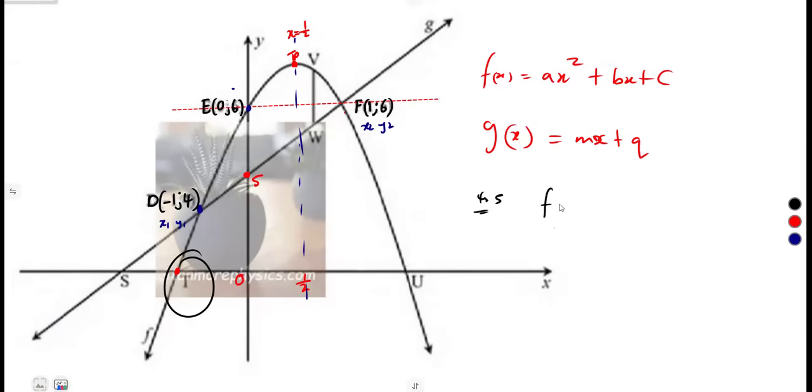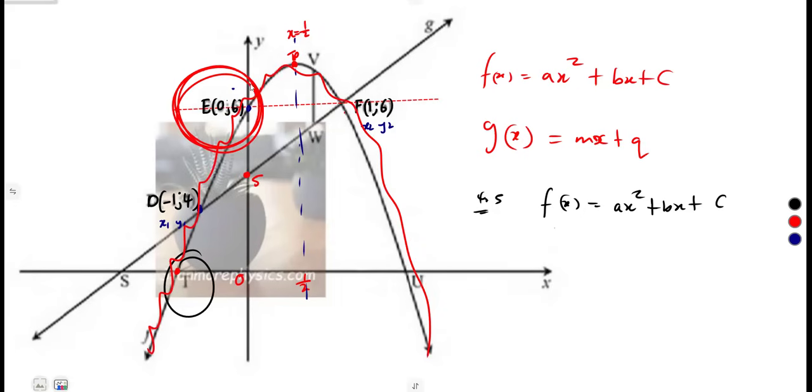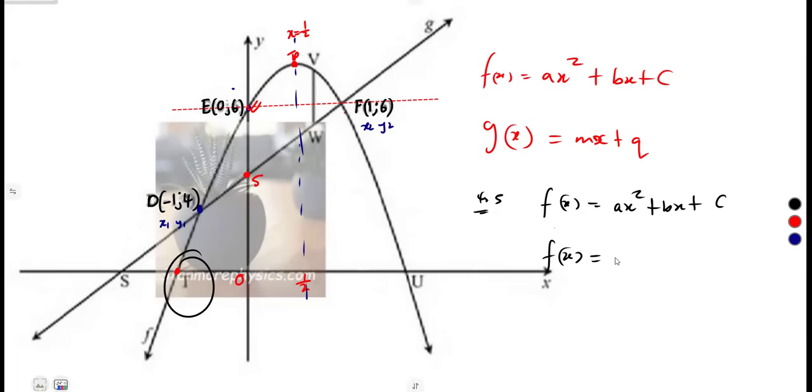All right, let's take our f(x) into consideration. f(x) is equal to negative. So they wanted us to prove, but here it's given as what? ax squared plus bx plus c. c is the y-intercept, and we have that f passes through the y-axis at what? At E. The y-axis is at point E. So we have got the y value, which is what? 6. That's our c. When x is equal to 0, it means f(x) is equal to ax squared plus bx plus 6. So we can take advantage of that.